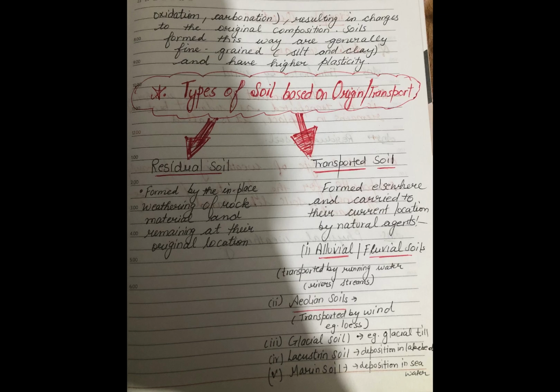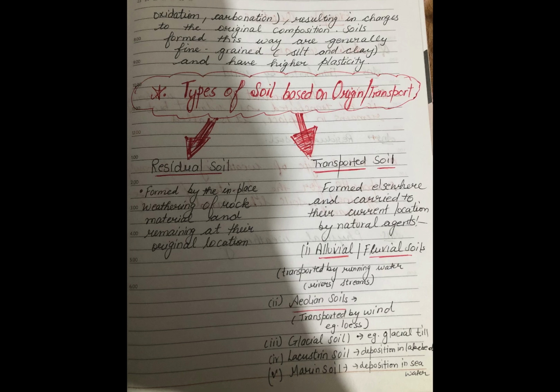Next we talk about the types of soil based on origin and transport. It is divided into two parts. First one is residual soil and second one is transported soil. Residual soil is formed in a place and remains at the original location, with no transportation involved. Next, transported soil is carried from one place to another by a natural agent, and it is also divided into five parts. First one is alluvial or fluvial soil. It is transported by running water, rivers and streams.